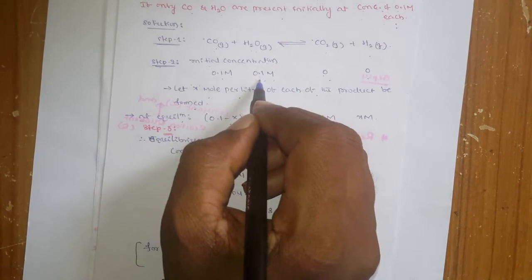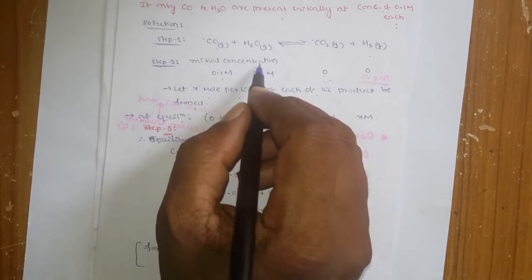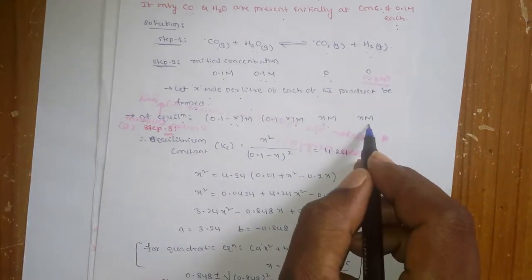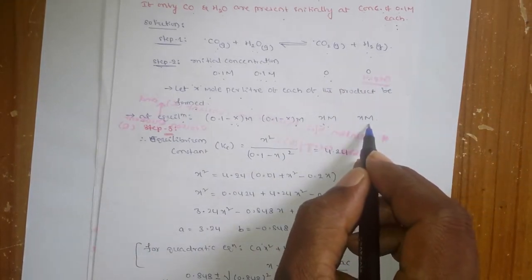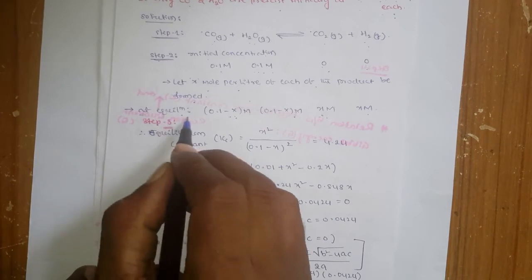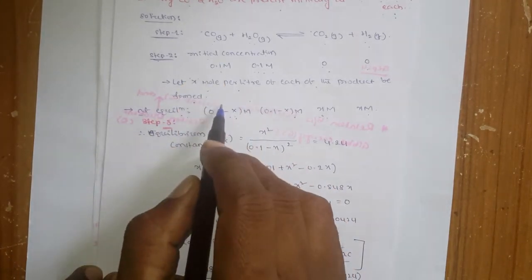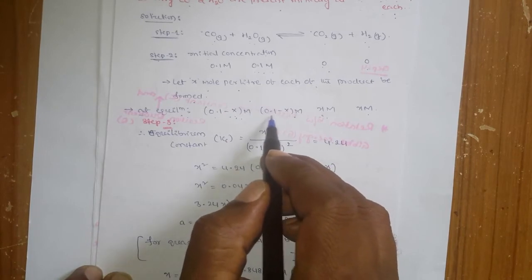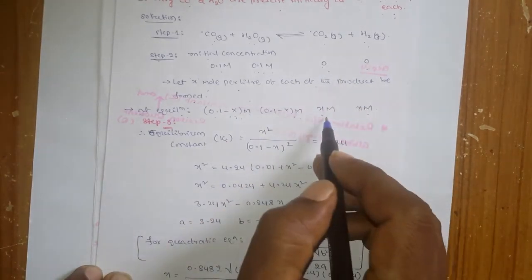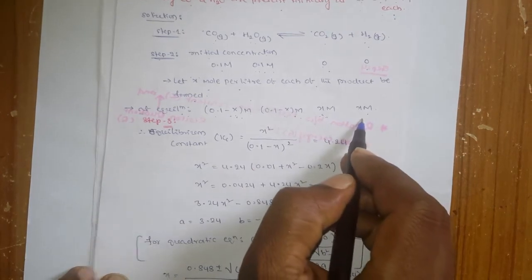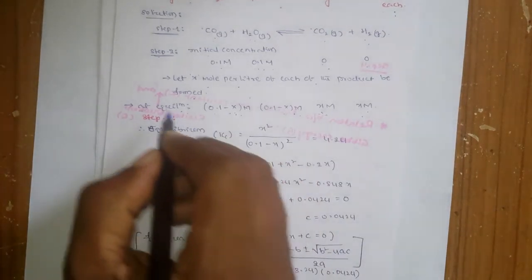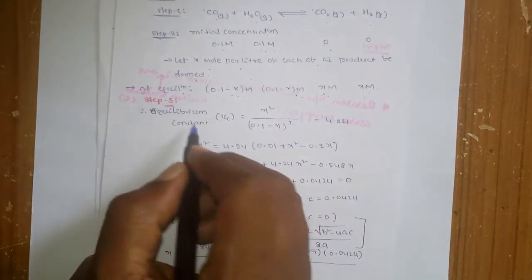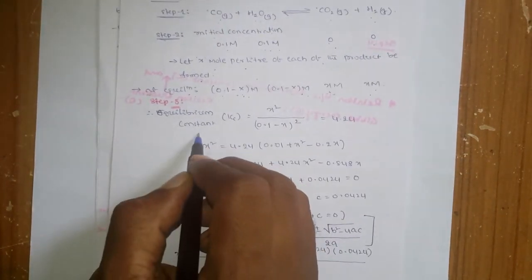Okay, and here is also the same thing. If x moles of H2O are consumed, then x moles of hydrogen are formed. So that means at equilibrium, the CO concentration is 0.1 minus x moles, the water is 0.1 minus x moles, the carbon dioxide is x moles, and hydrogen is also x moles. Okay, and now you know the concentrations at equilibrium and substitute in the equilibrium constant.